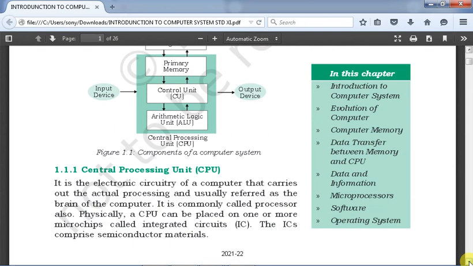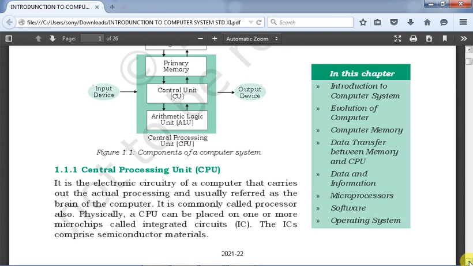Now the central processing unit, what is this actually? It is the electronic circuitry of a computer system that carries out the actual processing and is usually referred to as the brain of the computer, because without the central processing unit nothing will happen. No processing will be done in a computer. It is commonly called a processor also. Nowadays it is called ULSI, that is, ultra large scale integrated chips.